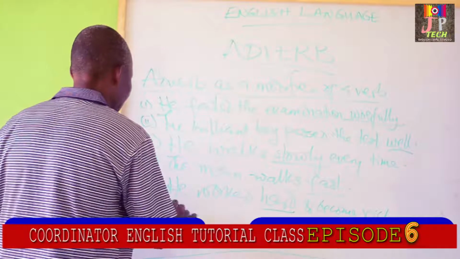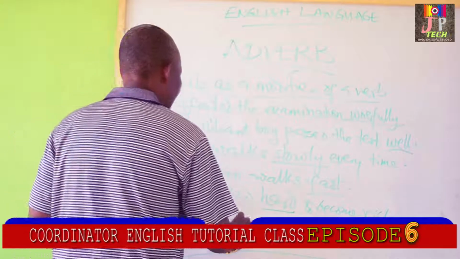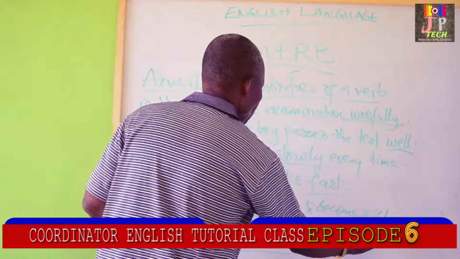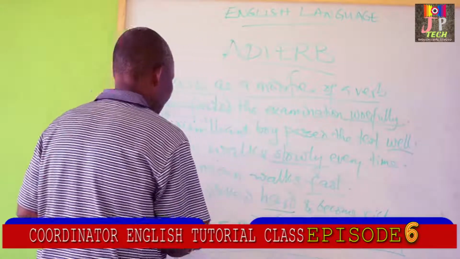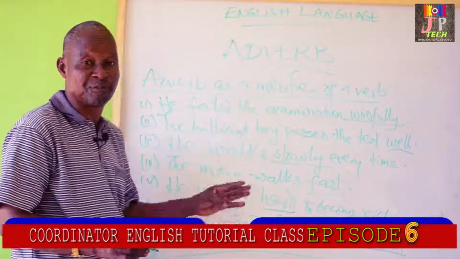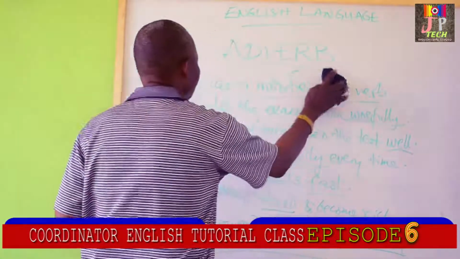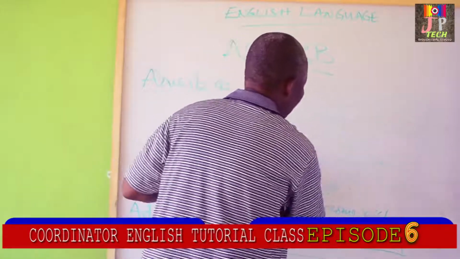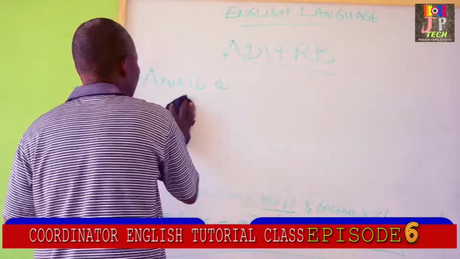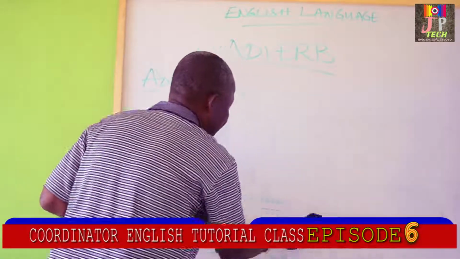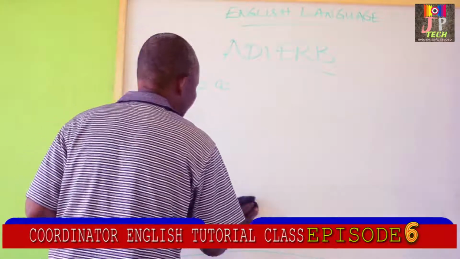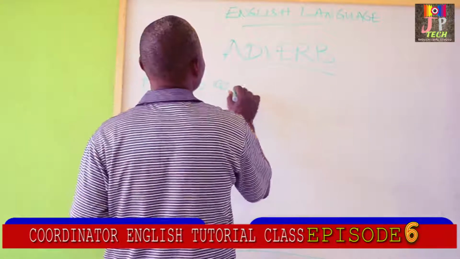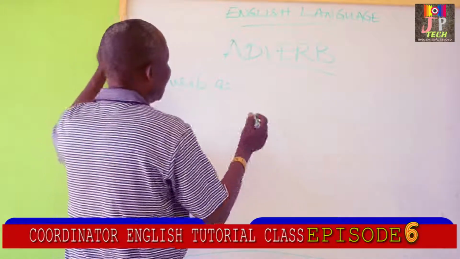Adverb as a modifier of an adjective. In the definition given earlier, it is said that an adverb is a modifier of a verb, a modifier of an adjective, and a modifier of another adverb.